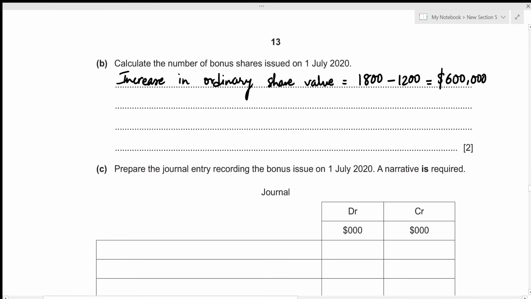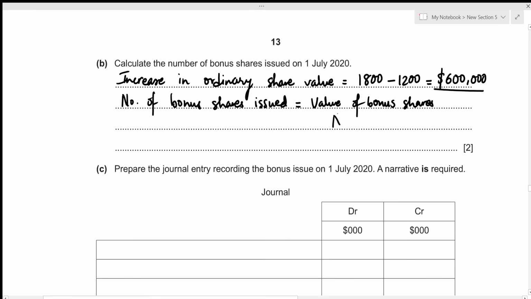So this is the value of the total bonus shares issued, but we need to calculate the number of bonus shares issued, right? So the number of bonus shares is going to be the value of bonus shares divided by the nominal rate.